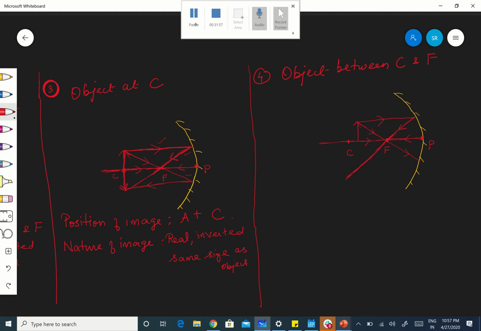Okay. Now, when object is between F and C, you will be getting, 1 second. Let me have, even I am not very happy with this thin line.